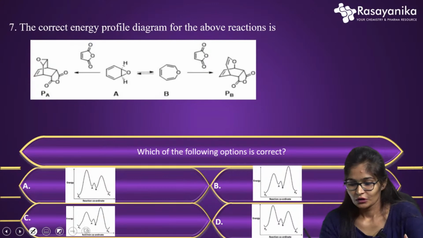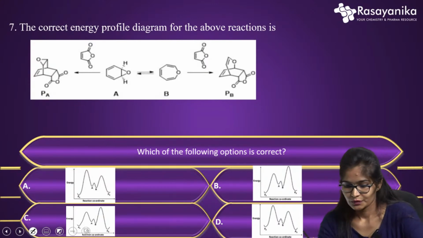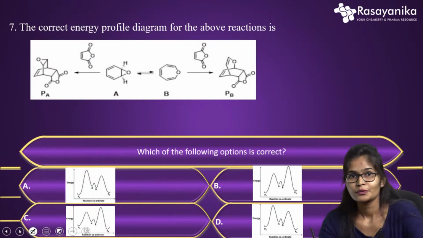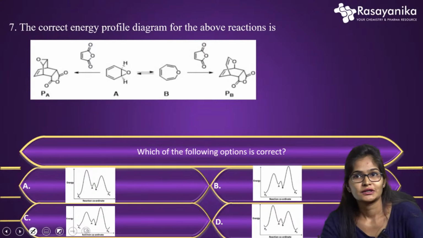In option A, option B, option C and option D, you can see the activation energy also, and between structure A and structure B and structure Pa and structure Pb, which is stable and which has more energy matters here.